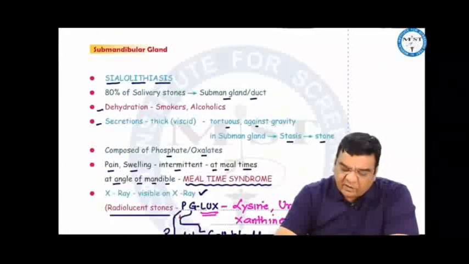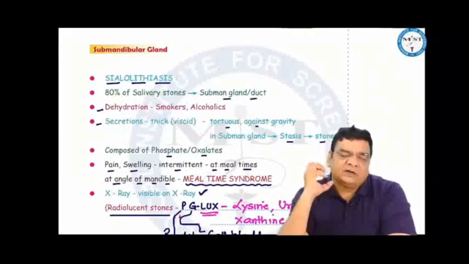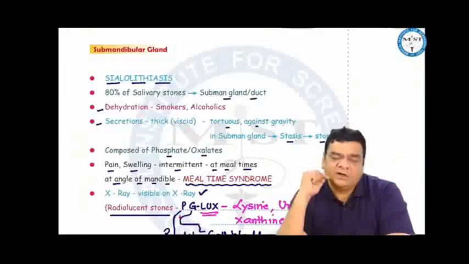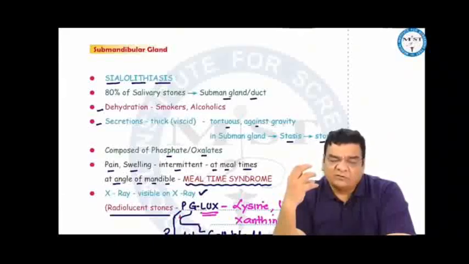In the submandibular gland, commonly we come across these stones, the sialolithiasis. 80% of stones in the salivary glands occur in the submandibular gland for the simple reason that the major contributor of saliva is the submandibular, and the submandibular duct travels against gravity in a tortuous manner. In smokers, alcoholics, and dehydrated patients who lose water, the secretions become thick, and these thick secretions can create a traffic jam in the submandibular duct, leading to proximal dilatation, stasis, infection, and stone formation. These stones are composed of phosphates and oxalates.